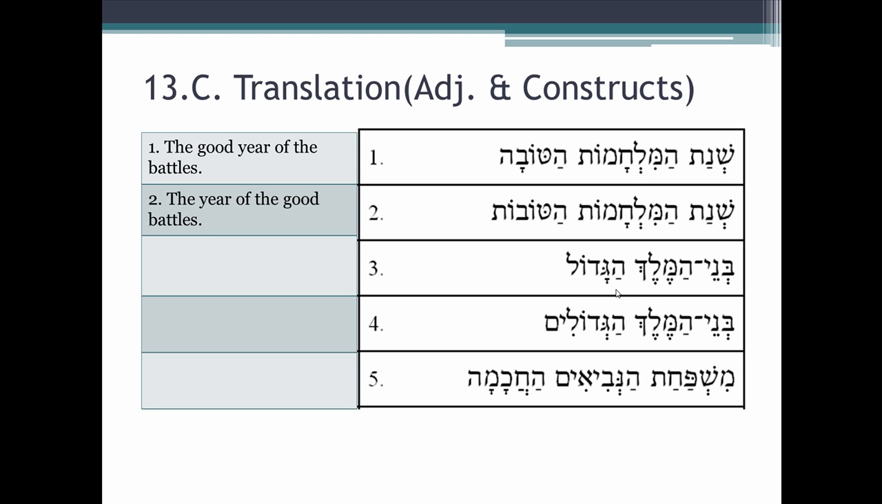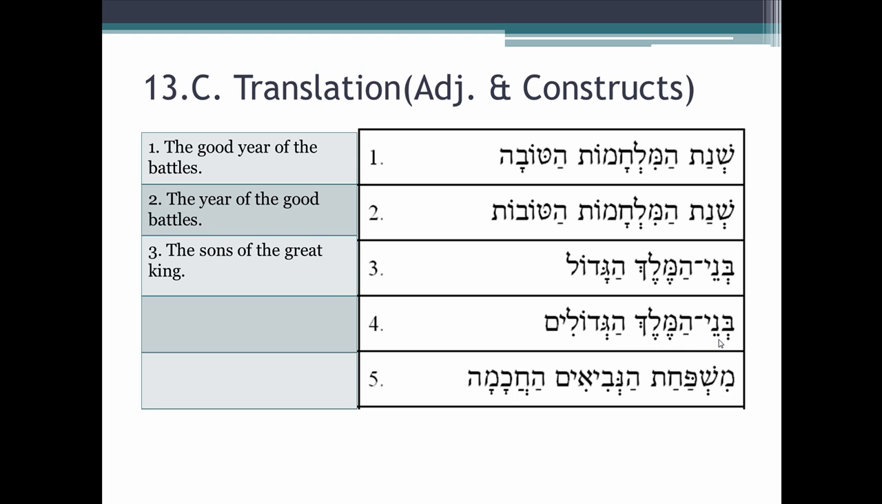So we ask ourselves, are either of these nouns masculine, singular, and definite? And the only candidate is hamelech. B'nai is ruled out because it's plural. Okay, so that's why the translation here is the sons of the great king. Great goes with king. Number 4, B'nai hamelech hagedolim. Same as number 3, except now our adjective has been made plural. Gedolim, ha-gedolim. Adjective masculine plural that's made definite by virtue of the article. So we have a masculine plural definite adjective. Is there a masculine plural definite noun? Right here it is, b'nai.